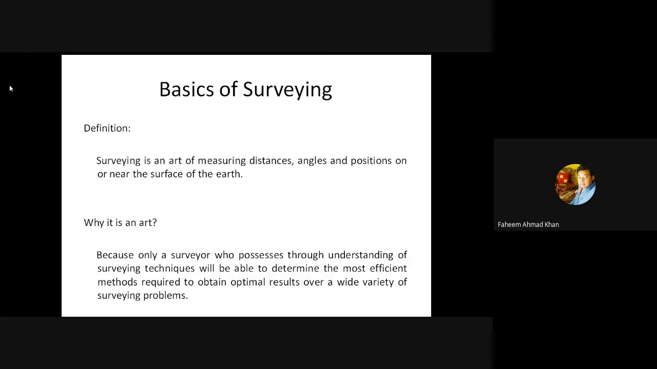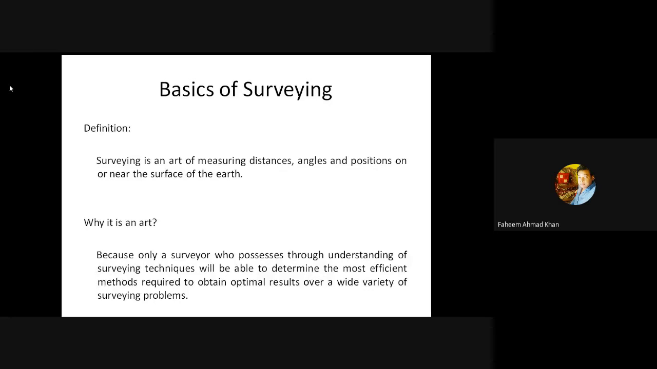Surveying is an art of measuring the distances between some points, the angles between the lines, and a position or a number of positions on the surface of the ground, above the ground, or beneath the surface of the ground. So why is it an art? Why do we call survey an art? So here is the answer.